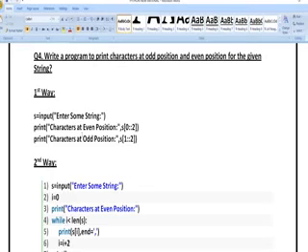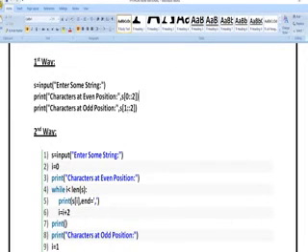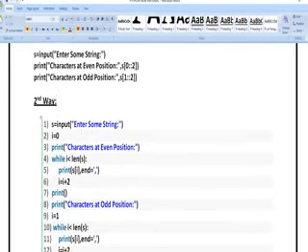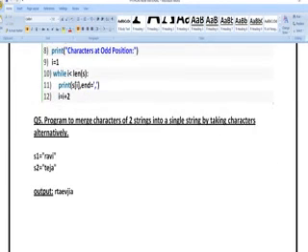This program defines that whatever input you are writing, the output will be given in a position manner. First, S is equal to input of "enter some string", print characters in even positions, meaning 0 to 2, whatever values are present in even positions I am going to get. If you want to get odd positions, you have to start the index from 1. This is one way of representing. This is a second way of representing.